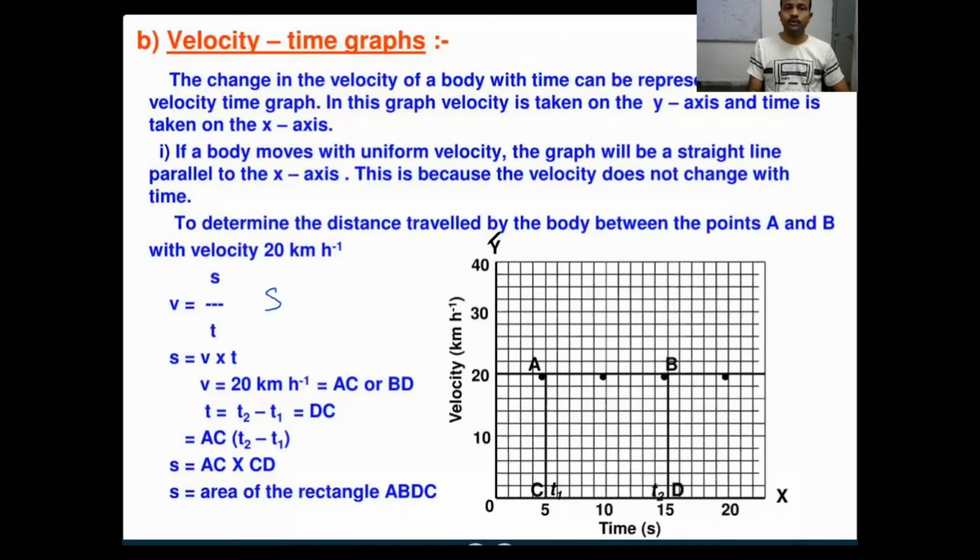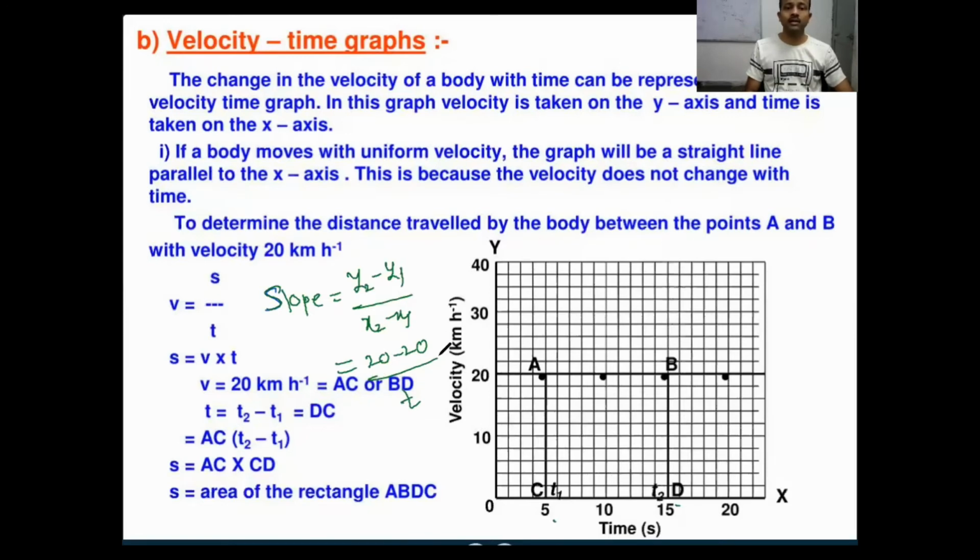Slope equals change in y-axis by change in x-axis. What are the changes happening in the y-axis with respect to change in the x-axis? Again, it is showing 20, 20, 20 only. The time is varying from 5 to 50 seconds, but leave that.